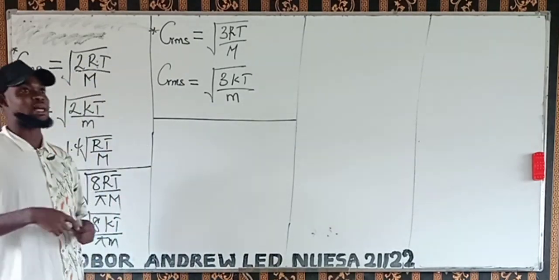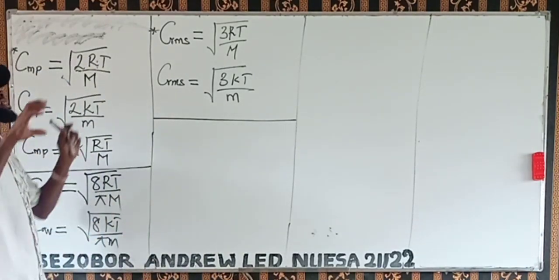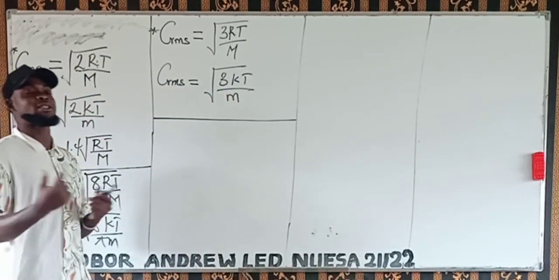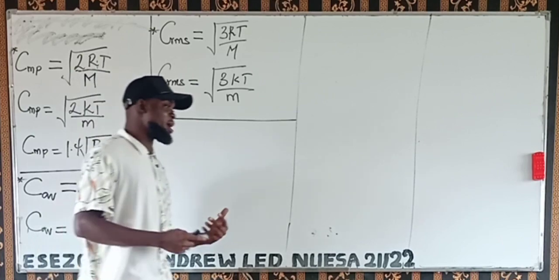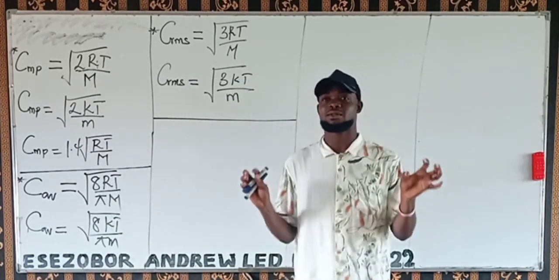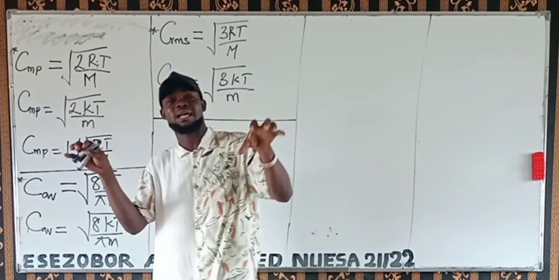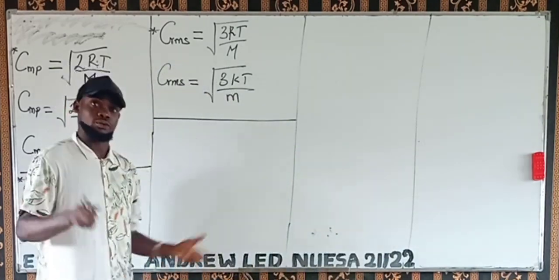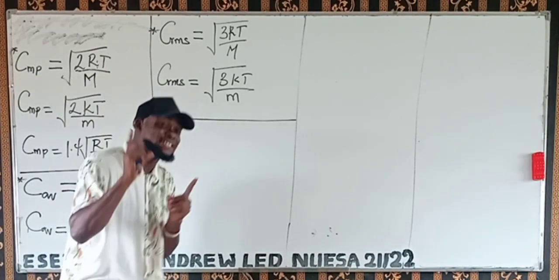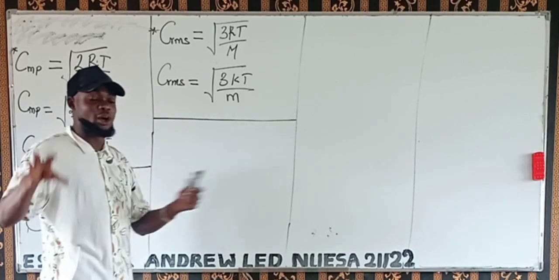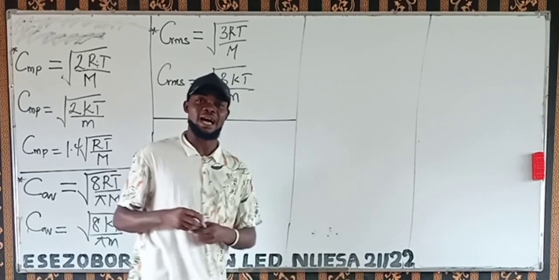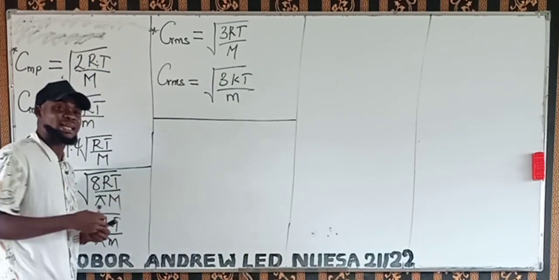Before we look at the transport properties, there is something very important during the movement of a gas. We'll be looking at gradients, like concentration gradients, temperature gradients, and so on. So the first thing we're going to look at before we take all these phenomena is what we call the mean free path of a gas.